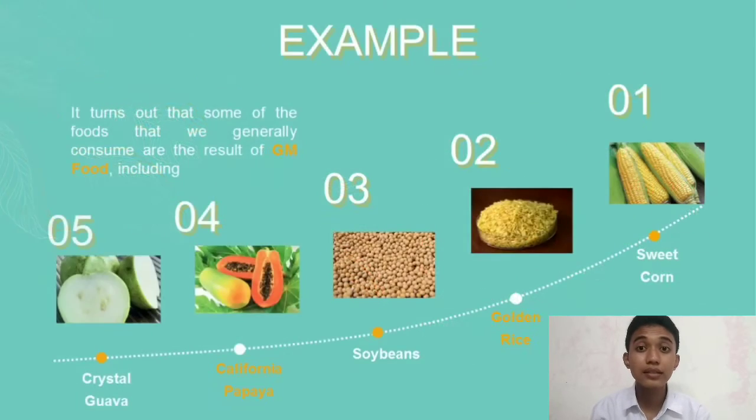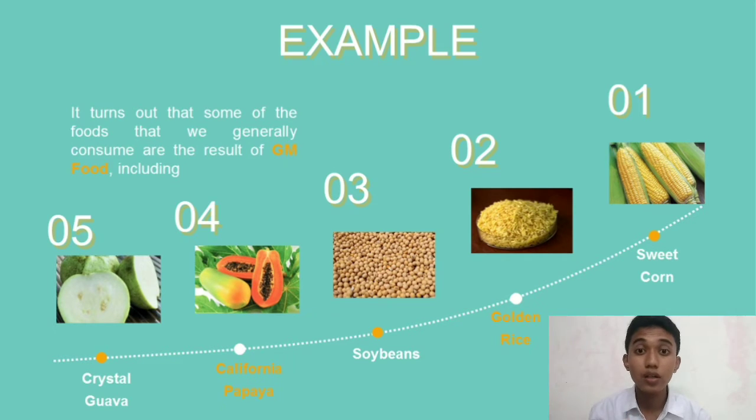It turns out that some of the foods that we generally consume are the result of GM food, including number one, sweet corn. The sweet corn that we eat so often is also the result of genetic engineering. In sweet corn, efforts are made not to convert the sugar into starch so that the corn will remain sweet, watery, and soft when it is young.